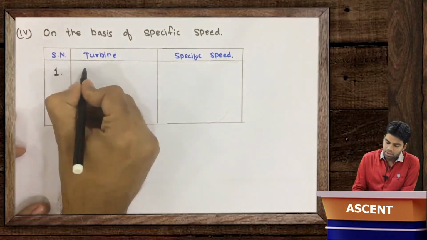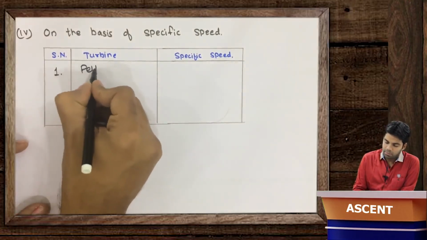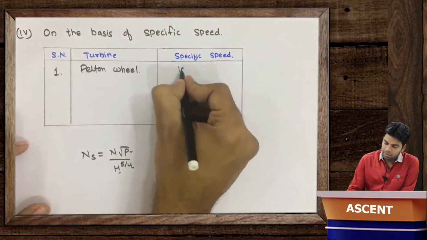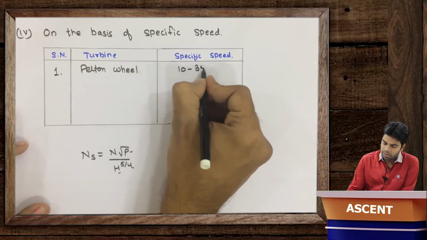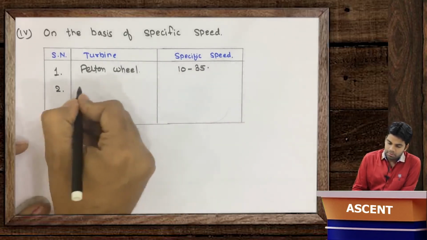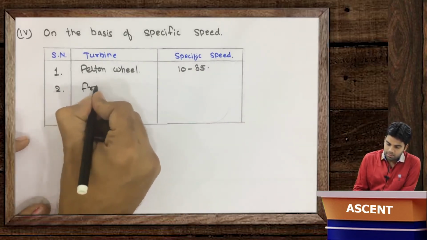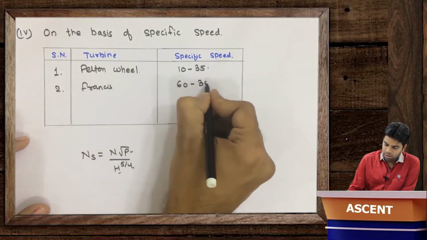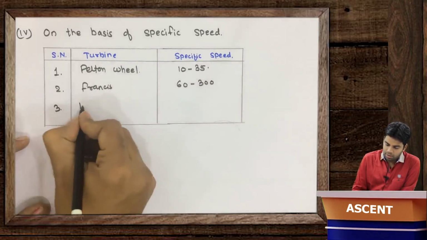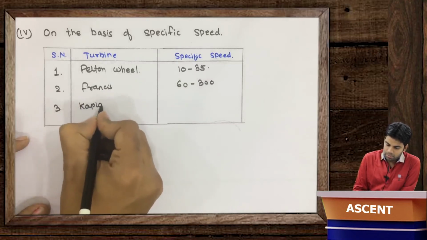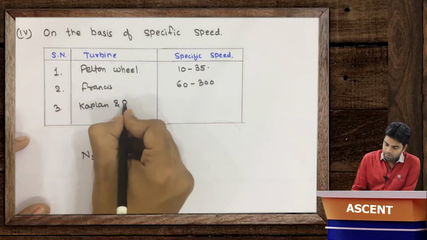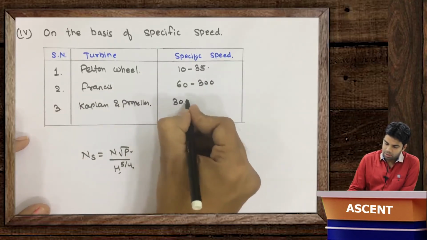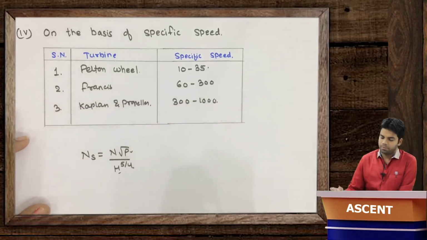Very first type of turbine is the Pelton wheel. The specific speed of the Pelton wheel lies between 10 to 35. Second is the Francis, whose specific speed lies between 60 to 300, and third is the Kaplan or propeller, whose specific speed lies between 300 to 1000.